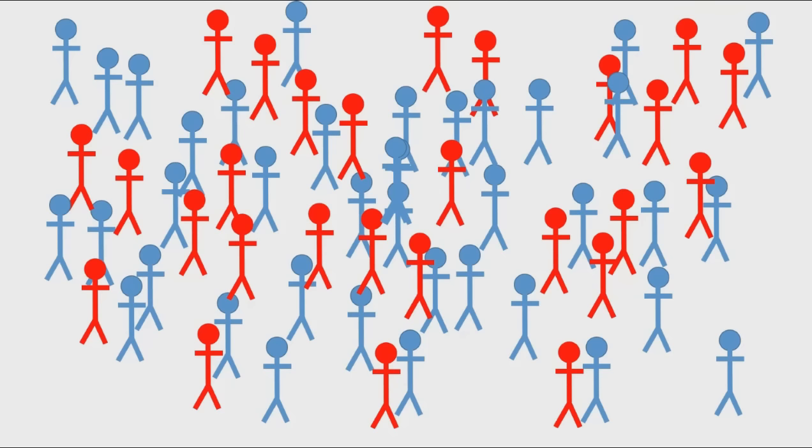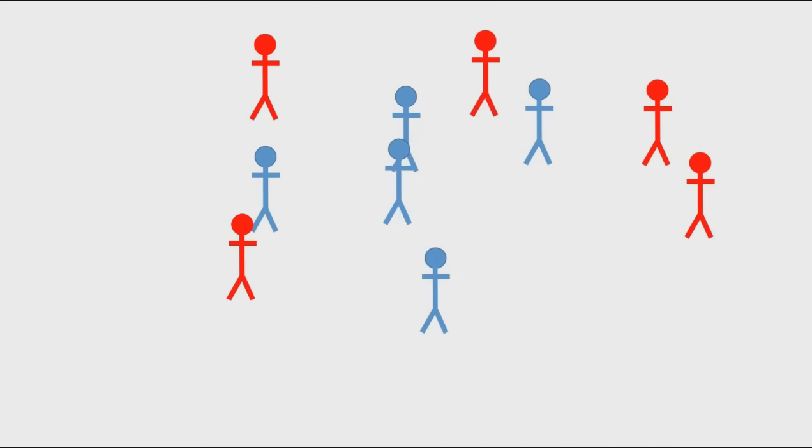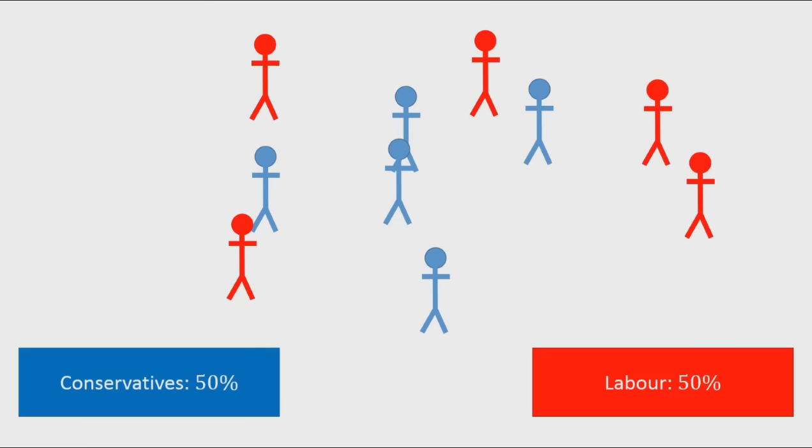Now, what opinion poll companies do is they take a sample from the population. So let's see what happens if we just take a random sample from this population. The first random sample that we might take might look something like this, where 50% of the voters are Conservative and 50% are Labour voters. So this first sample suggests that we'd expect 50% of people to vote Conservative, 50% to vote Labour. But remember, that's not quite the same as in the actual population, where we had 59% voting Conservative, 41% voting Labour.